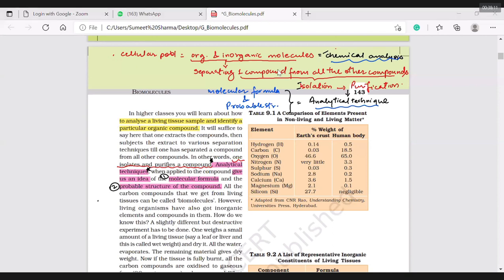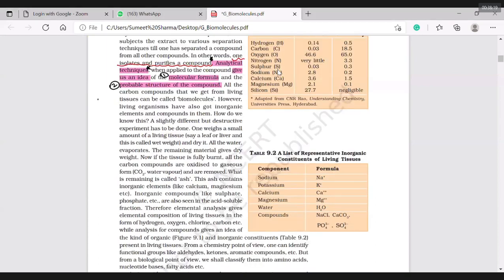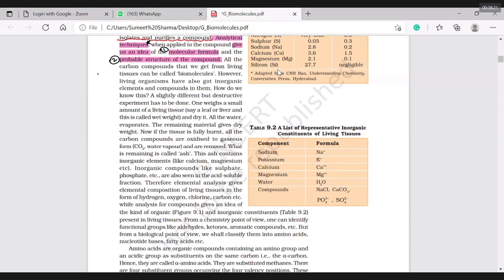Okay. So this is the thing that we need to know. What should be done first? What should be done later? Before I am supposed to guess the molecular formula, it is better to get that molecule in a pure state than do all those other things.